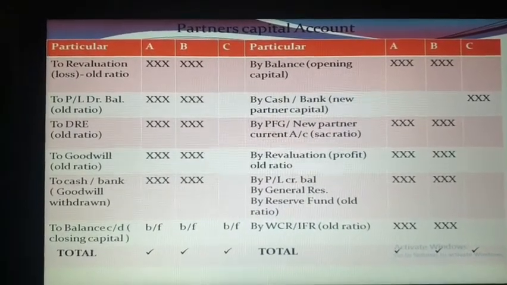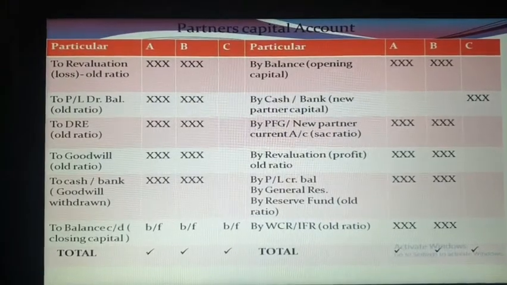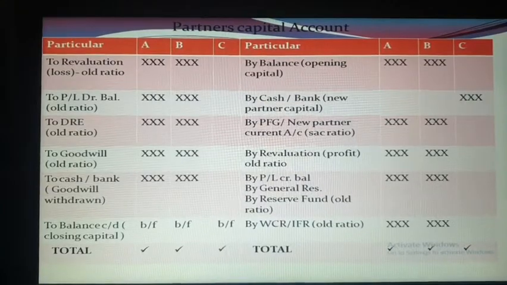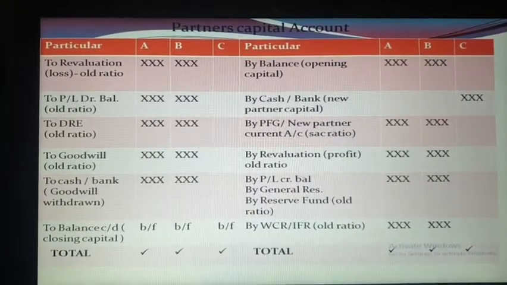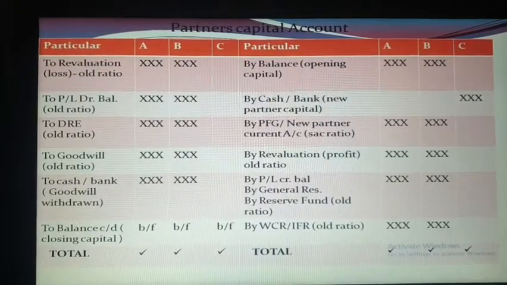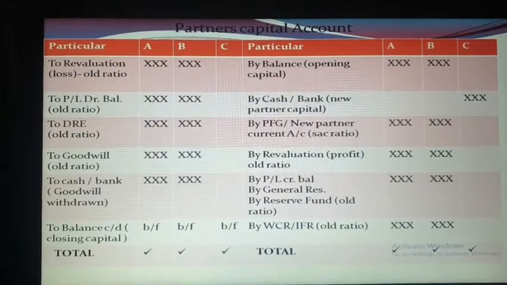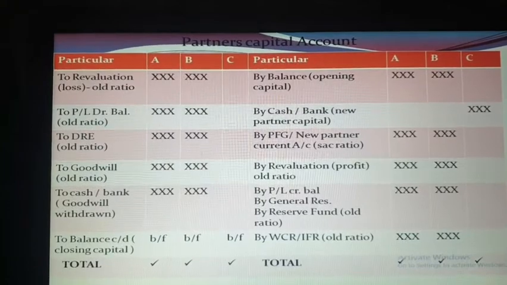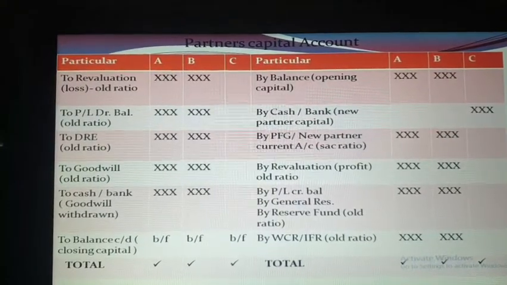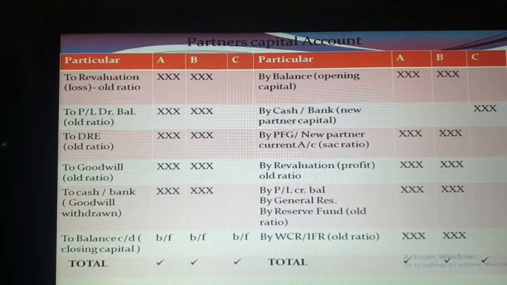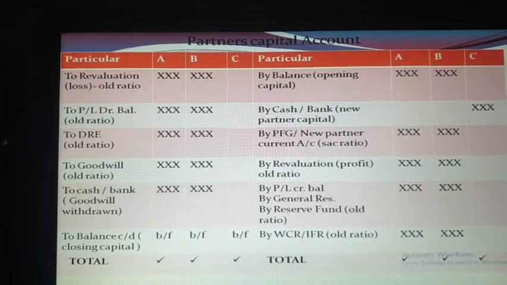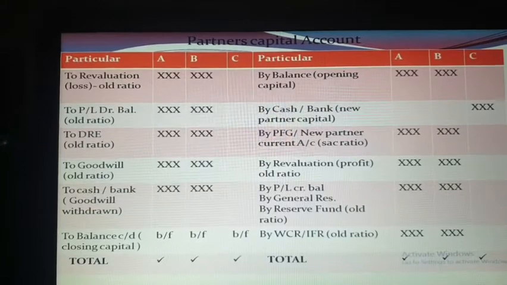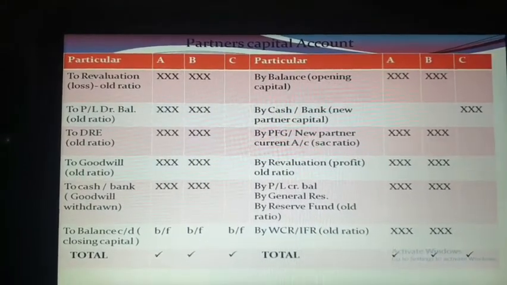Previously I told you that a new partner may bring his share of goodwill in cash or may not bring his share of goodwill in cash. If he brings it, then we have to use the word premium for goodwill, and if he does not bring it, then we have to use the words new partner's current account. So in the next row you will see by PFG and new partner's current account, that is the goodwill brought in by the new partner, and that will be distributed among the old partners in the sacrifice ratio.